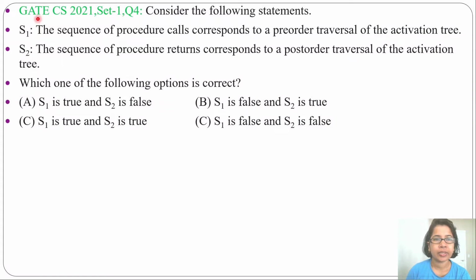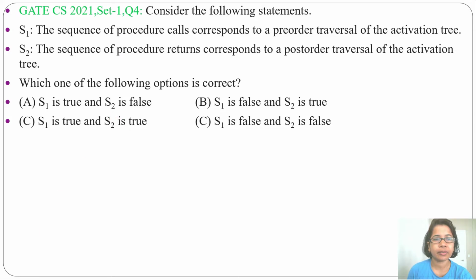Hi, let's discuss one previous question of runtime environment compiler. This question was asked in GATE CS 2021 set 1 question number 4. Consider the following statements. Two statements are given. Which one of the following options is correct? And four options are given.